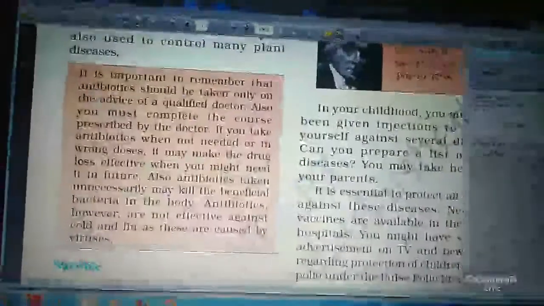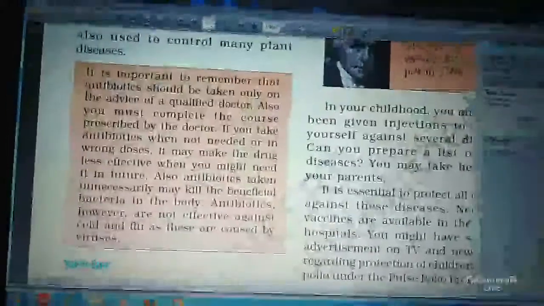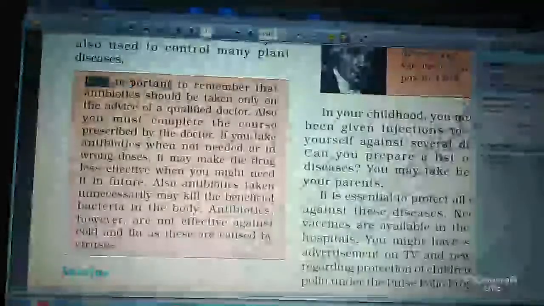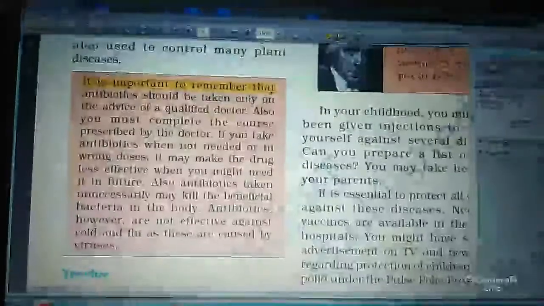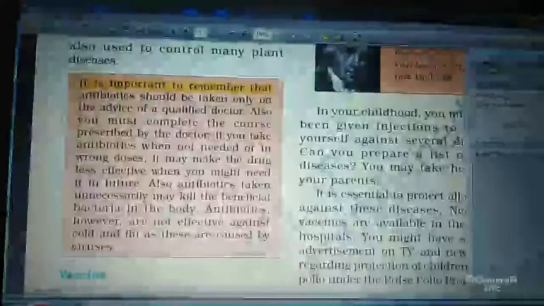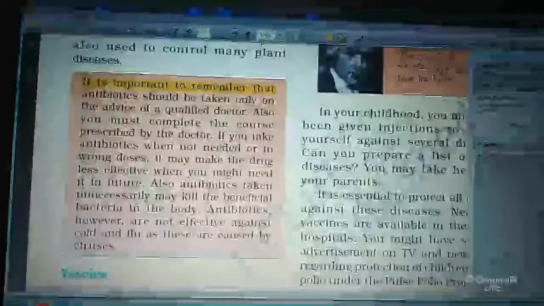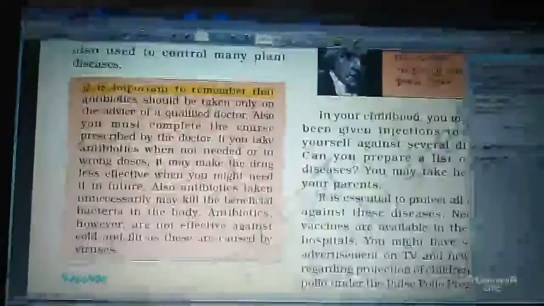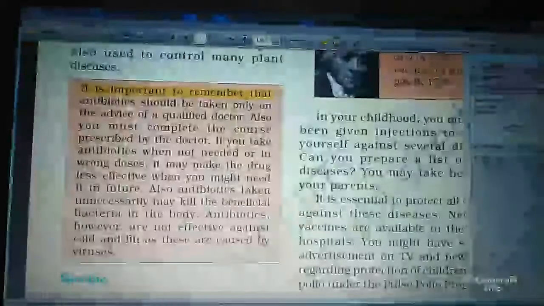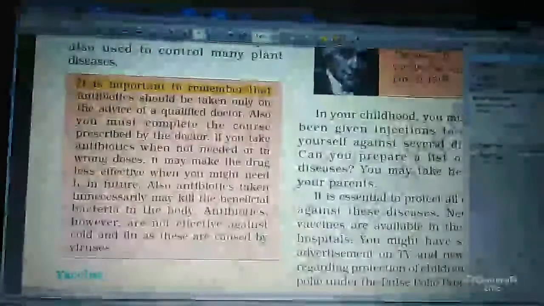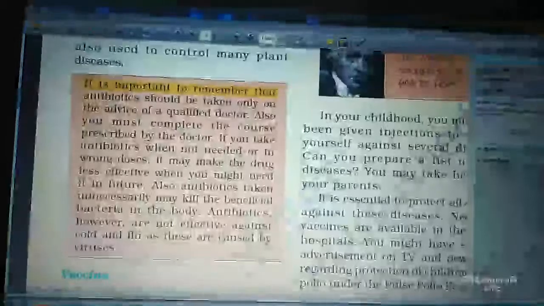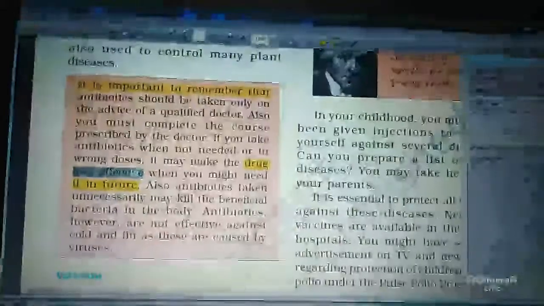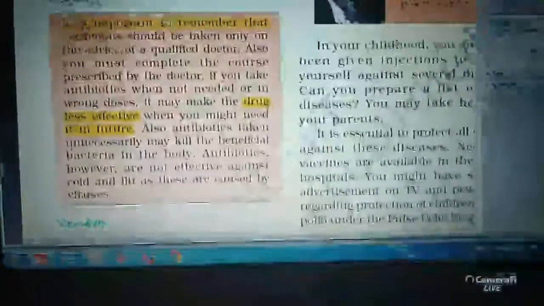Again I am reading this. These are the precautions of antibiotics. It is very important to remember that antibiotics should be taken only on the advice of a qualified doctor. Also, you must complete the course prescribed by the doctor. If you take antibiotics when not needed or in wrong doses, it may make the drug less effective when you might need it in future.